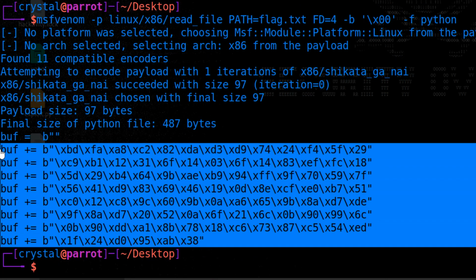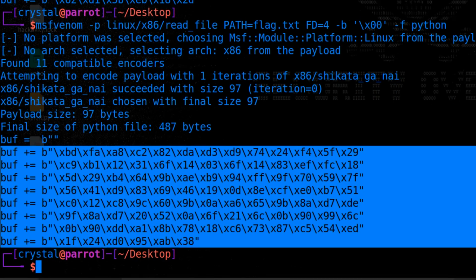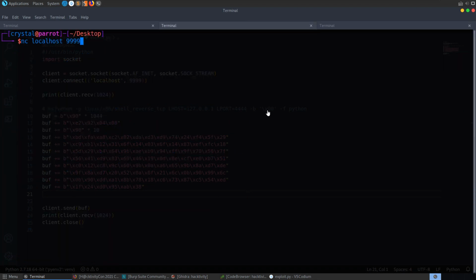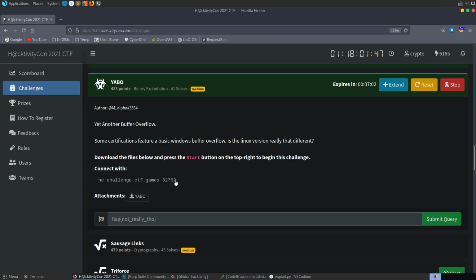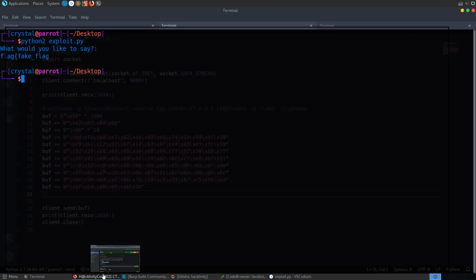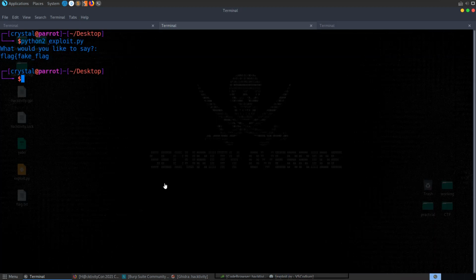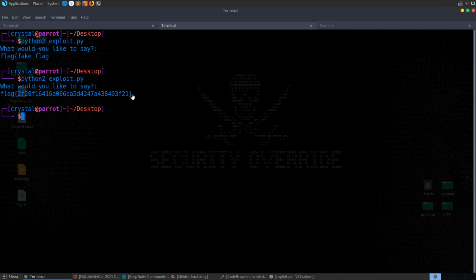and take a copy of our payload, paste this in here, let's run it again. This time it returns to us this fake flag, which is looking good. So let's take a copy of this server address and port number. Let's go and put this into our script. Let's try and run it again, and this time we get back this flag from the server.